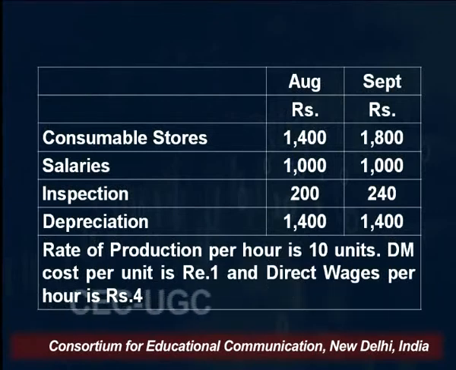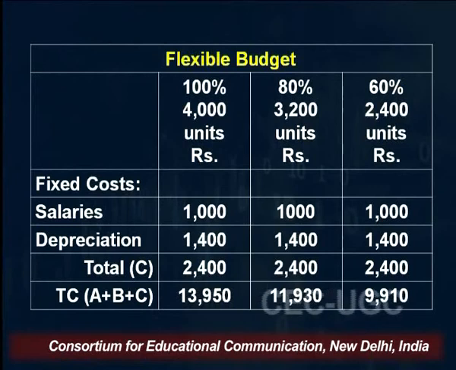It means only salaries and depreciation are your fixed expenses, your fixed cost in this example. Now, in this, I have taken variable cost, I have taken semi-variable cost, and finally, we will be talking of the fixed cost. So, the third component is fixed cost. Salaries 1000, whether you produce at 70% capacity level or 90% capacity level, or in our example, we are preparing the budget of 100%, 80%, 60%, salary will remain the same, 1000 rupees.